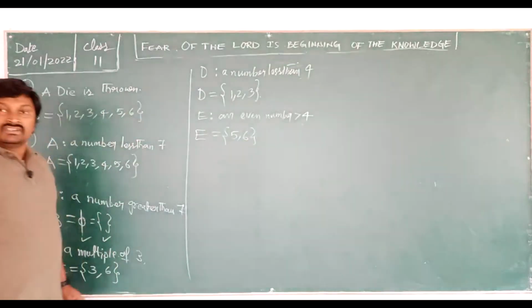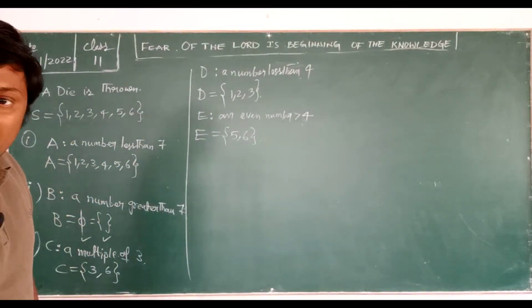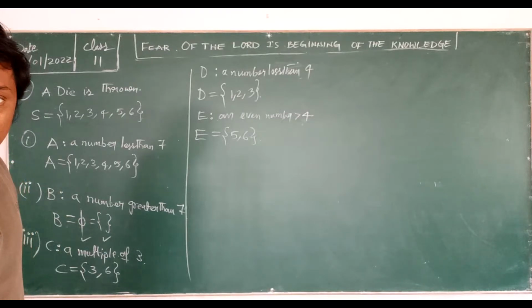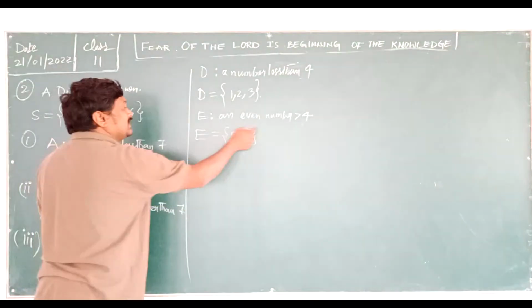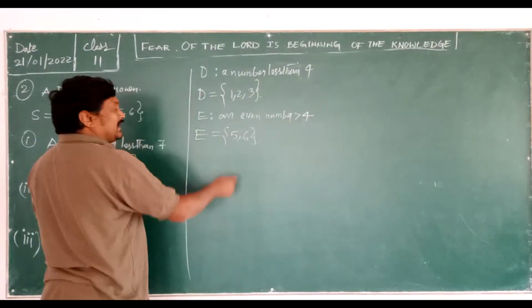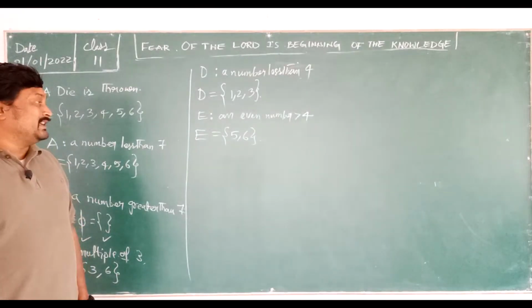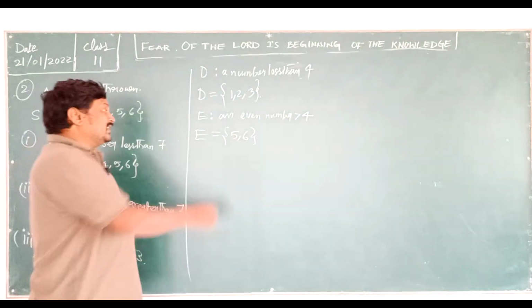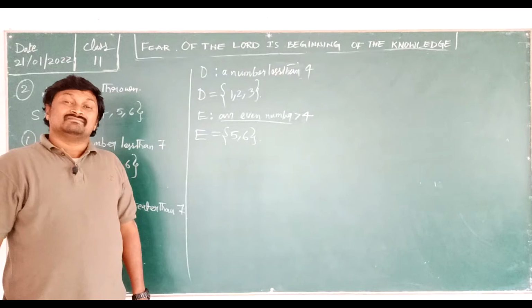Very good. Then after that, who is writing with me? Okay, 6 written by one student, and F also written. See here, an even number greater than 4, 5 and 6, is that correct or not? Here they said an even number greater than 4. 5 comma 6, can I write?